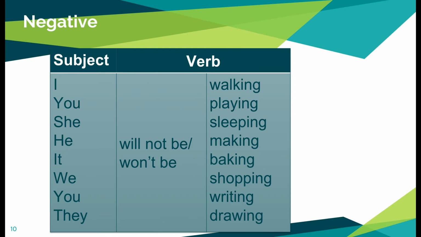For the negative form, again, the structure does not change with any of the subject pronouns. In the negative sentences, we use will not be, and the contraction of will not be is won't be. I will not be walking. You will not be playing. She won't be sleeping. He won't be making a project. It won't be baking. We won't be shopping. You won't be writing. They won't be drawing.